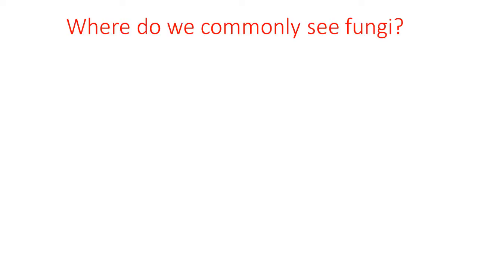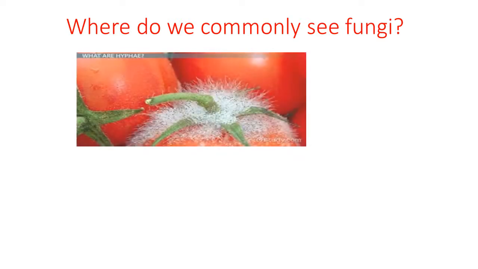Before moving to our discussion about the characteristic features of fungi, first let us understand where we commonly see fungi. In our day-to-day life, we come across different organisms, but we are not aware which one is fungi. If we take the example of a rotten fruit like tomato, on the surface of the rotten fruit we can find small woolen thread-like structures.